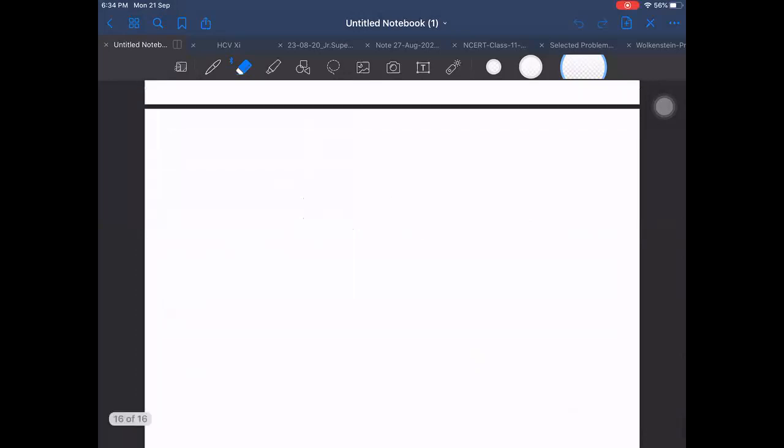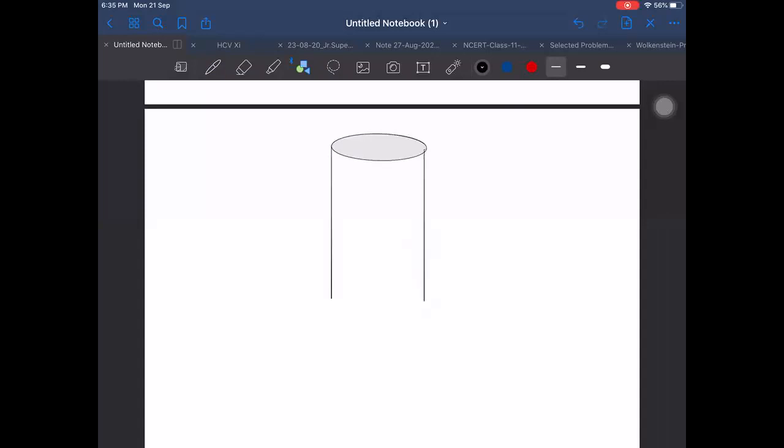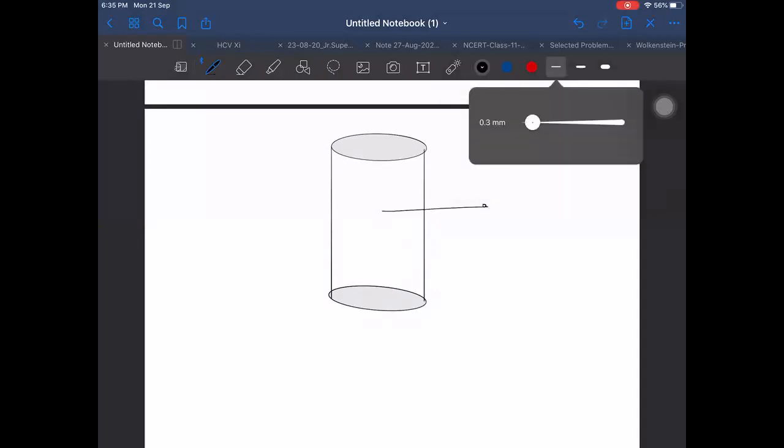Sir, I got the answer for the field due to a hollow cylinder outside. Hollow cylinder, very good. Hollow or thick shell? I asked for thick shell actually. Sir, for hollow cylinder outside we have already obtained. For hollow cylinder, there will be just one difference. Let me tell you now what it will be. For hollow thick shell I wanted to ask. No problem, you found for hollow shell, that is also good enough.